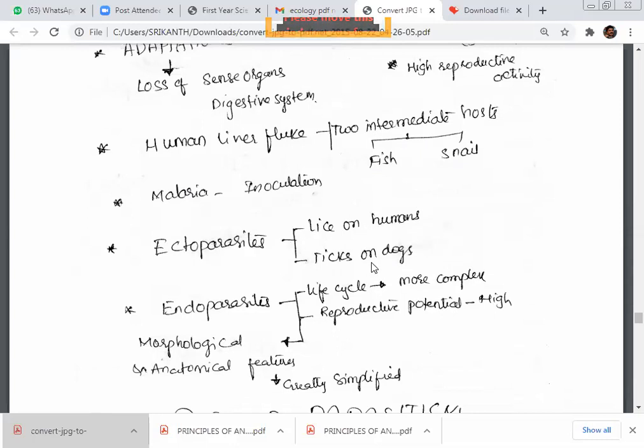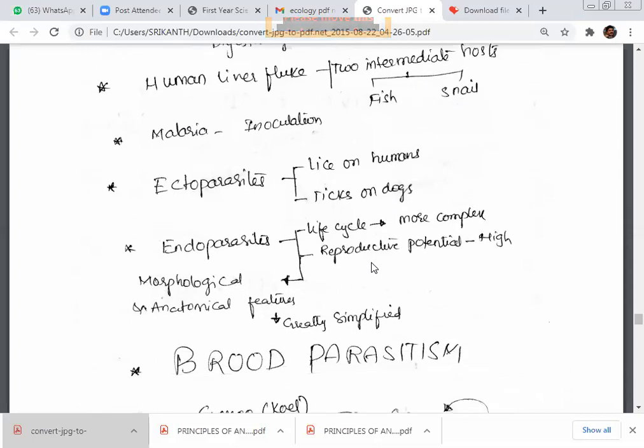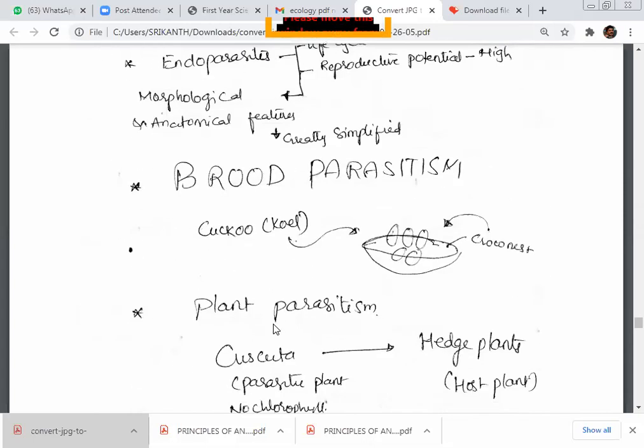These notes will help us to complete the topic in a faster way. As we are learning the topic, I am showing a mind map; notes will be very helpful for us. In endoparasites, the life cycle is more complex, the reproductive potential is very high, and the morphological and anatomical features are greatly simplified. And we have a best example: brood parasitism.